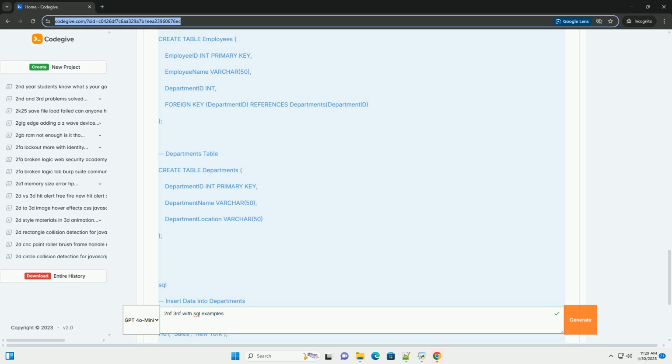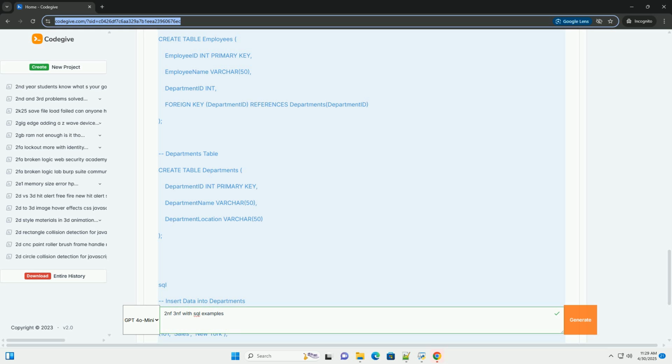2. Update anomaly: if the department location for the sales department changes, you need to update multiple rows in the employees table. 3. Insertion anomaly: you can't add a new department without having at least one employee assigned to it. 4. Deletion anomaly: if the last employee in a department leaves, you might lose the department's information.